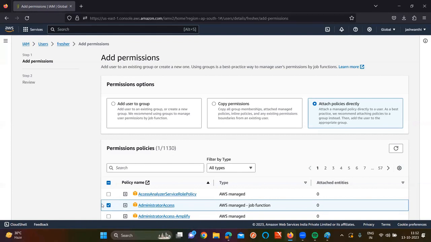200? No, 10? No. A single time you can create 10 users. But the maximum we can create is up to 5,000 users per single account. And the maximum number of groups we can create is 300 groups. This is the limitation for IAM users and IAM groups. But for policies, we don't have any limitation. We can create any number of policies based upon our requirement. So the IAM user permission part is clear for all of you, right?